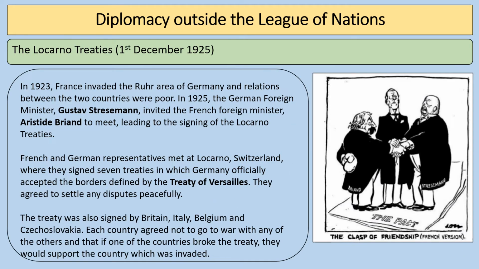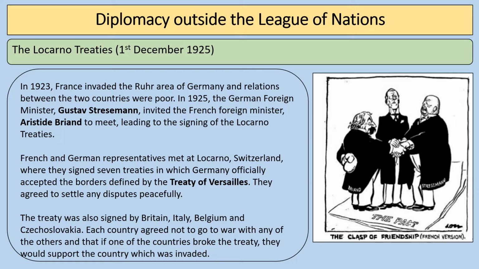Now, by far the most significant treaty that's signed in the 1920s are the Locarno Treaties. A little bit of context to this. In 1923, Germany had announced that it couldn't afford the reparations payments. So France and also Belgian troops actually invaded the industrial area of Germany that was known as the Ruhr.